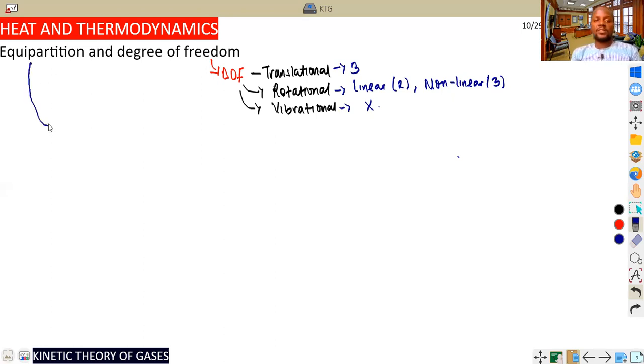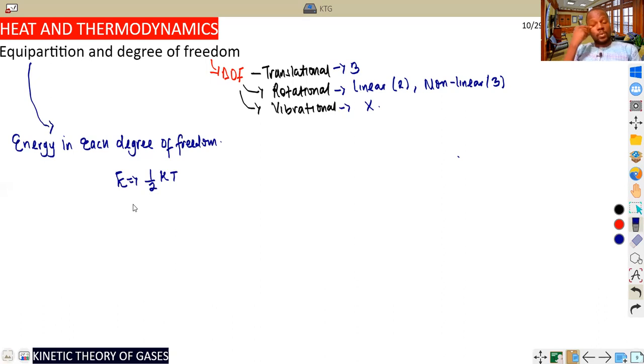Now, what do we call equipartition of degree of freedom? Equipartition simply means the energy in each degree of freedom. At a particular degree of freedom, there is a particular energy on that particular gas substance. So the energy at each degree of freedom is called equipartition of gas molecule. And generally, the formula for equipartition, which is energy at each degree of freedom, is given as half kT, whereby k is the Boltzmann constant.